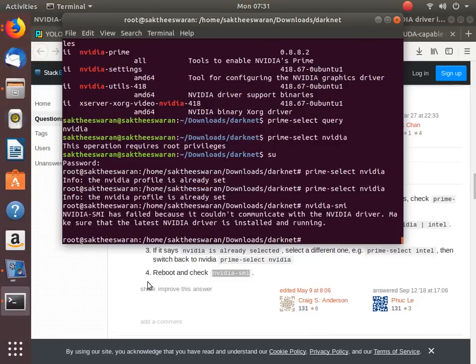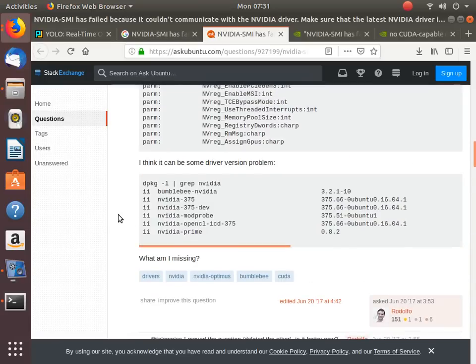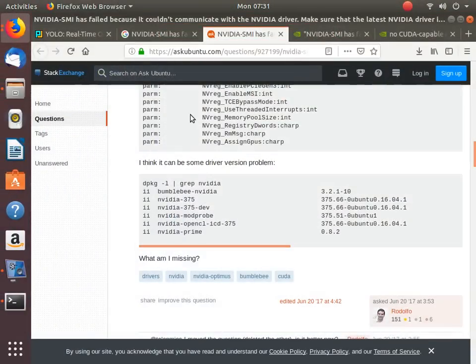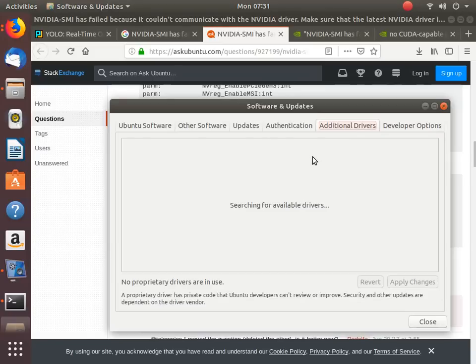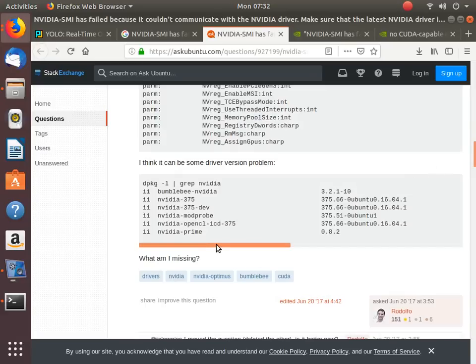Okay, install driver and run. Couldn't communicate with the NVIDIA driver. Make sure that the latest driver has been installed. So we have not installed the driver until now. Let's go there again and see whether all drivers have been updated. Now there should be lots of drivers showing up. No, they are not showing up. Let's see what happens. The install driver has not been shown. Now what is missing? I think it's some driver version problem.